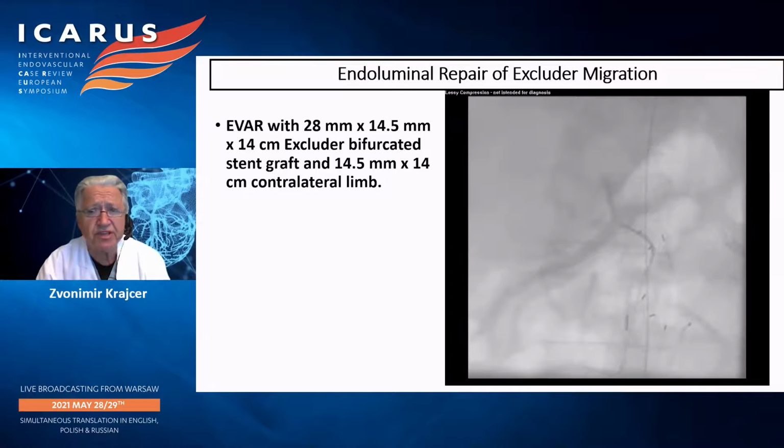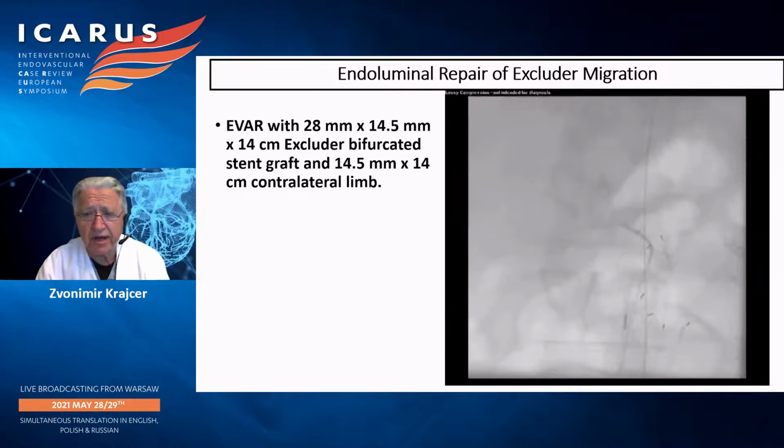And then we performed EVAR, as you can see on the completion angiogram, showing the position of the stent graft just below the origin of the left and right renal arteries, again with a 28 millimeter Excluder stent graft that's 14.5 millimeters in diameter distally and 14 centimeters in length.